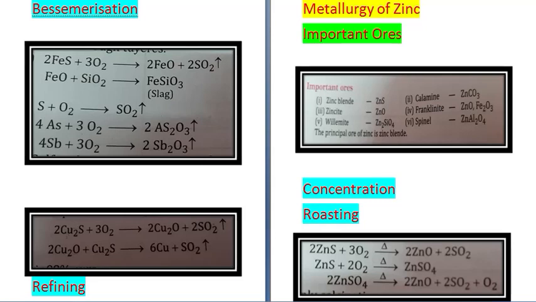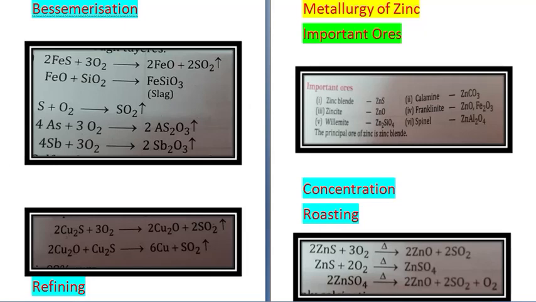Air is passed into the molten mass through tuyeres. The reactions: 2FeS plus 3O2 gives 2FeO plus 2SO2, and SO2 escapes. The remaining FeO reacts with silica, SiO2, to give FeSiO3, which is slag.